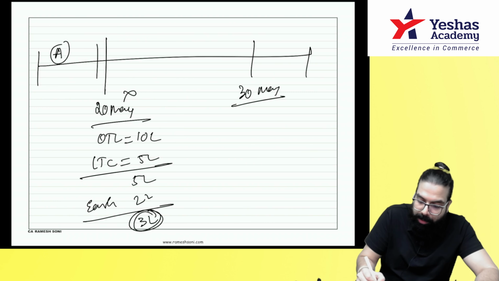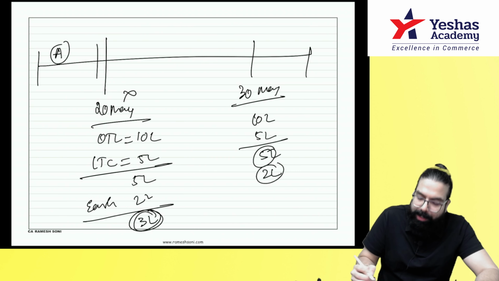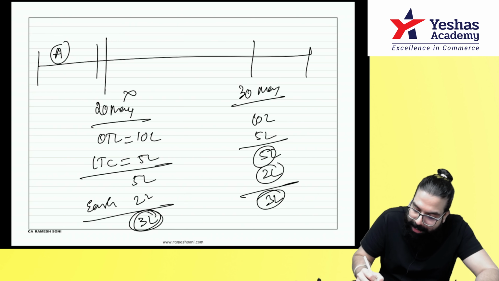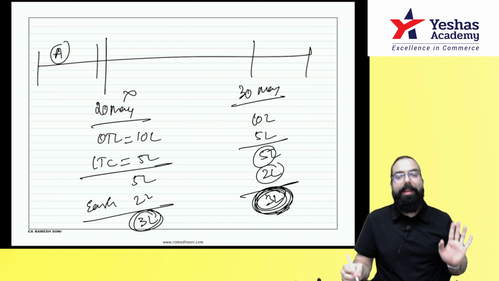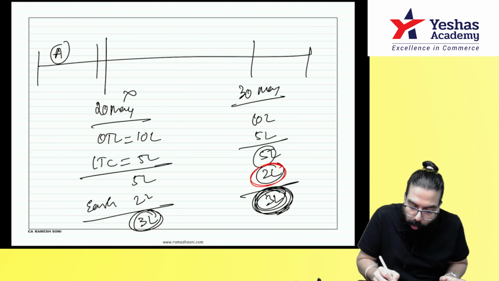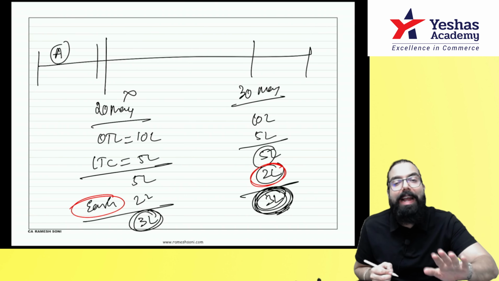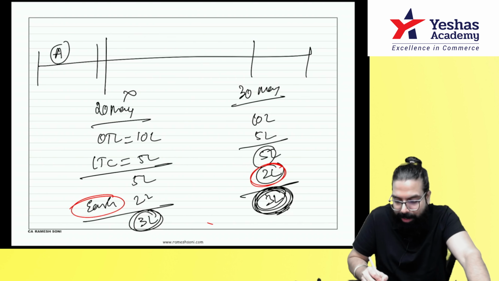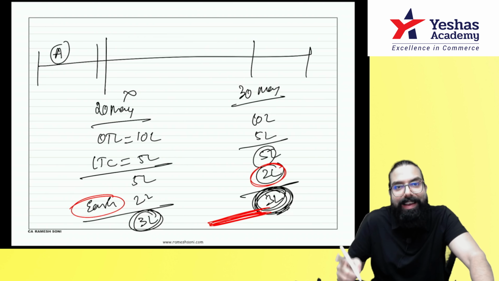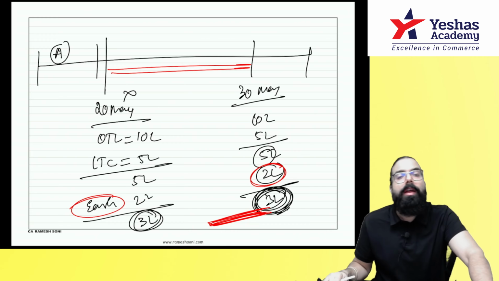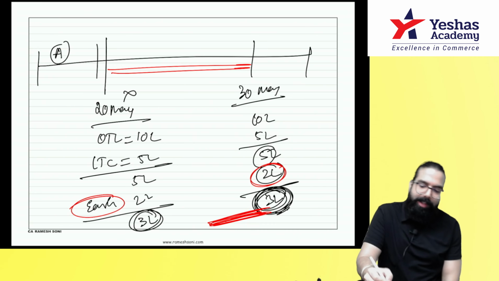When you file your return, you say 10 lakh rupees is the liability, 5 lakh rupees the input credit, 5 lakh I have to pay in cash, 2 lakh I already had. So the remaining 3 lakh which you are paying now and filing your return, interest will come only on the remaining 3 lakh rupees. They are telling that the 2 lakh which you already had in your e-cash ledger will not be taken for interest calculation, and you have to take interest only on these 3 lakh rupees. From here till here, interest will come only on these 3 lakh rupees. That's all that has been told.